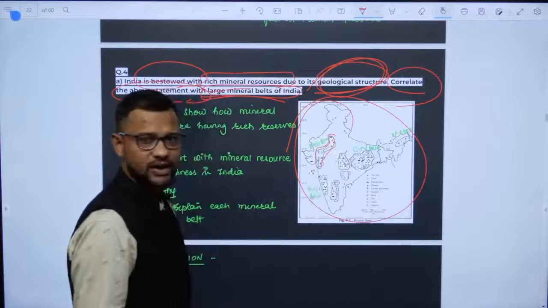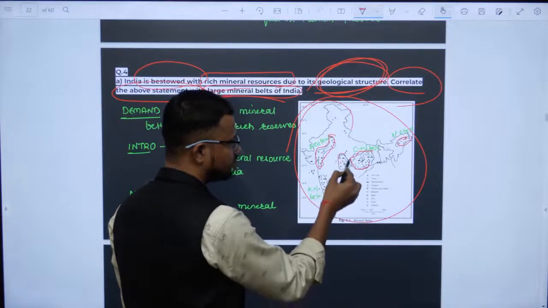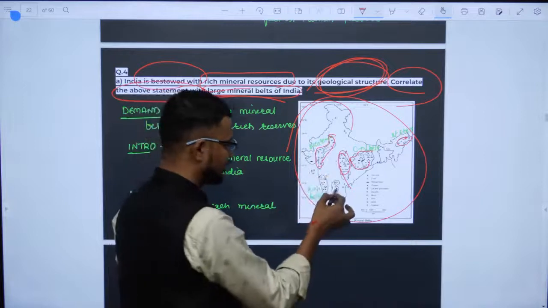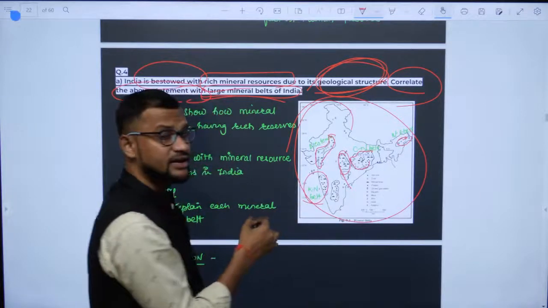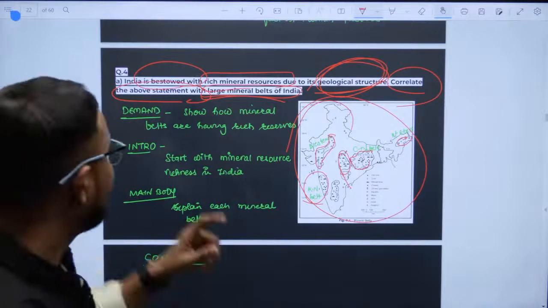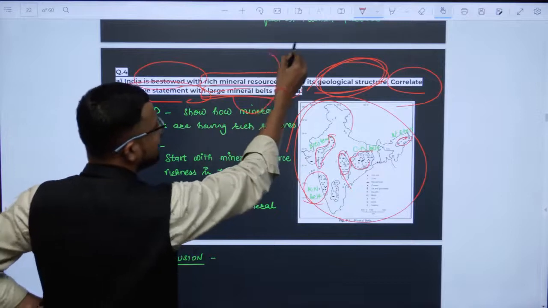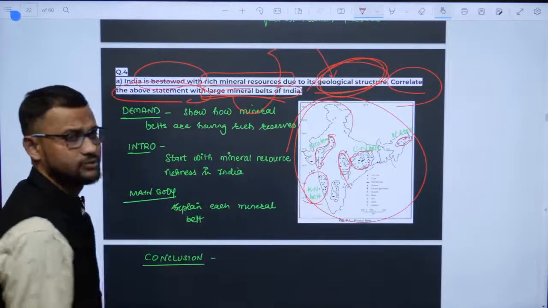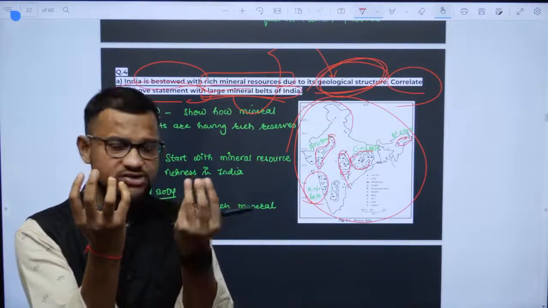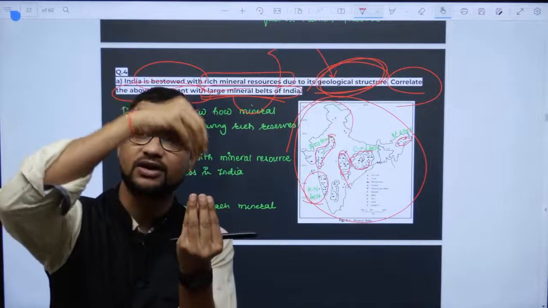This is the western belt. This is the major Chota Nagpur belt, the north eastern belt. Over here you will find the Nagpur-Chhindwara belt, this one. Then the Karnataka belt, rich in iron. So you have to locate it and show how these major belts are the result of geological structure. Are you getting what this question is? Connect geological structure and mineral belts, or show how geological structure enriches the mineral belts in India.